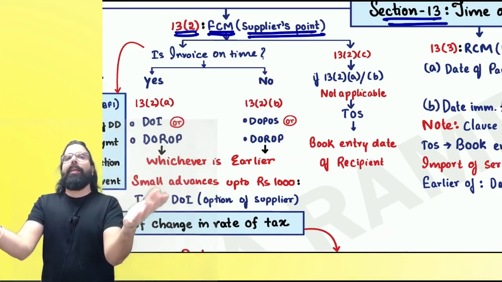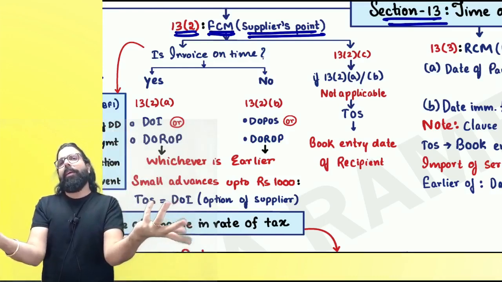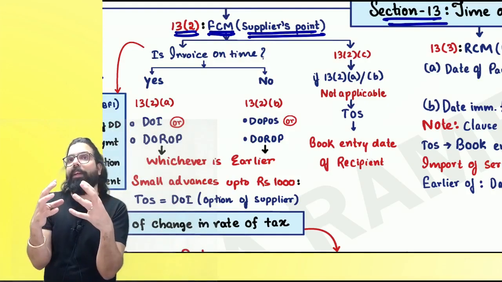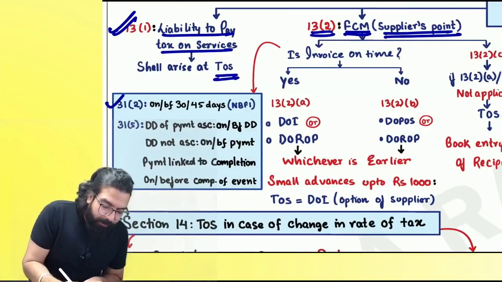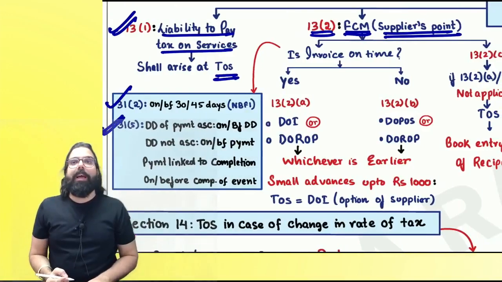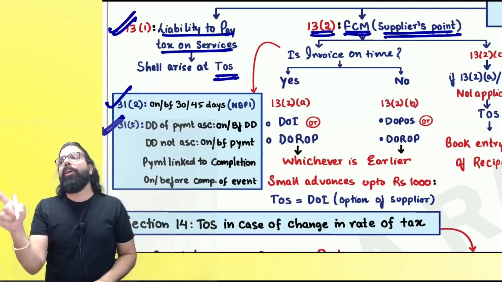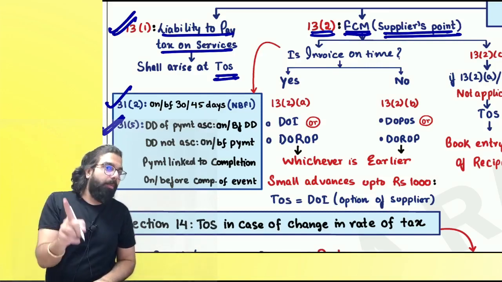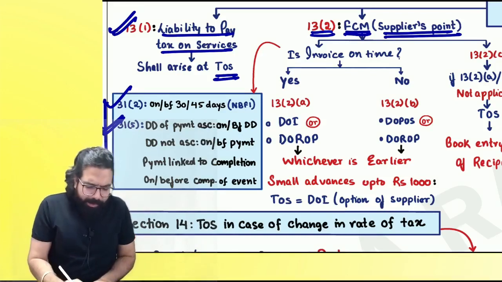If I raise the invoice within 30 days, it is the date of invoice or payment, whichever is earlier. If I don't raise the invoice within 30 days, meaning whatever is the time limit to raise the invoice, in the normal case 30 days, 45 days. Correct, everyone? In case of continuous supply, if the due date of payment is ascertainable, on or before the due date. If the due date of payment is not ascertainable, on or before payment is received. If payment is linked to completion, the invoice should be raised on or before completion of the event.